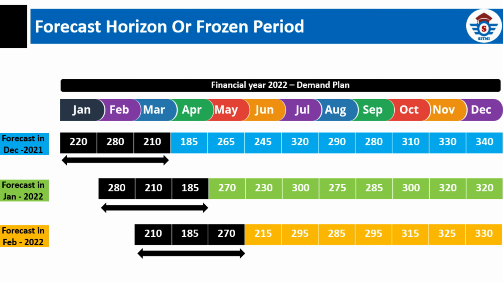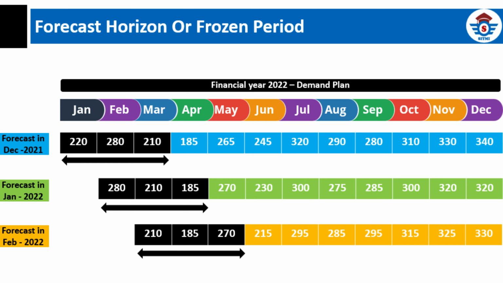Now let us make this more practical. Suppose we are in the month of December 2021 and we are reviewing and adjusting forecasts for the next 12 months. If our frozen period is 3 months, then the demand plan for January 2022, February 2022, and March 2022 should ideally remain unchanged. Minor adjustments may still be allowed, but if there is a large change in laptop demand, such as a sudden increase or decrease, then executive or leadership approval is required before making that change.